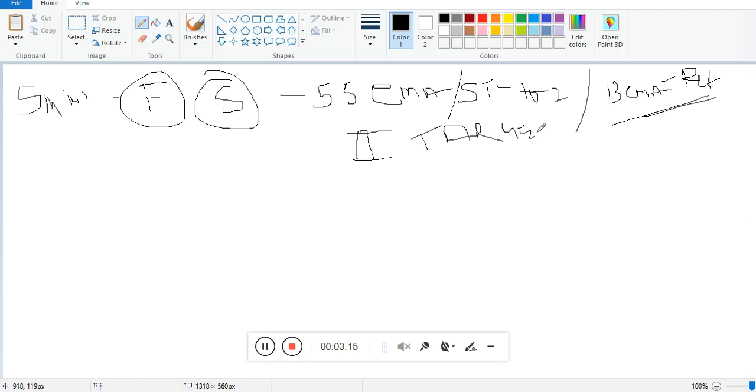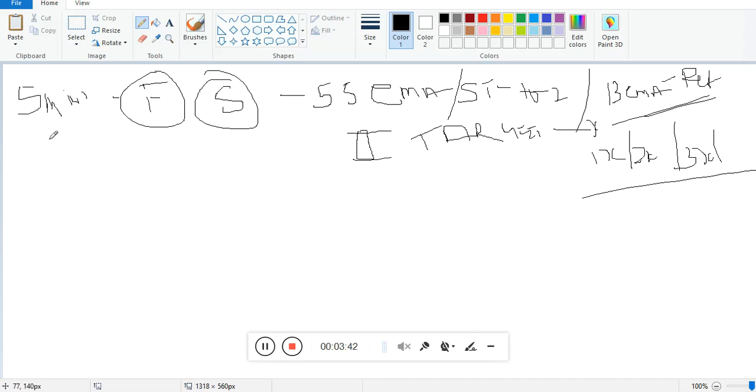Keep this range as x. You can have 1x, 2x, 3x, depending upon your risk taking capacity. Where will be the stop loss? I will tell you, it's not about this candle. Stop loss will be slightly bigger initially. As we progress, we can trail the stop loss.